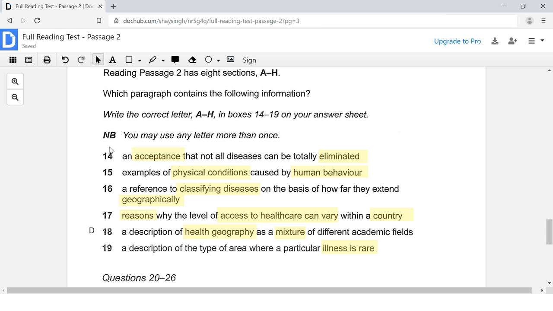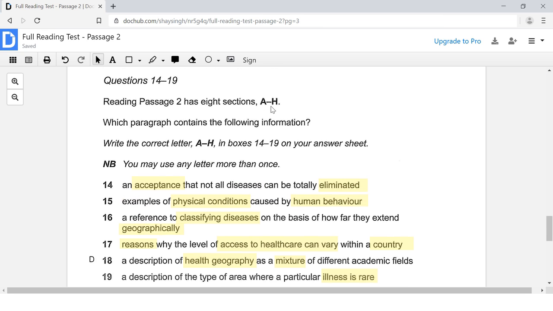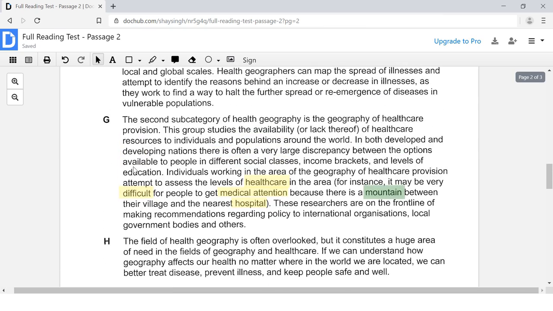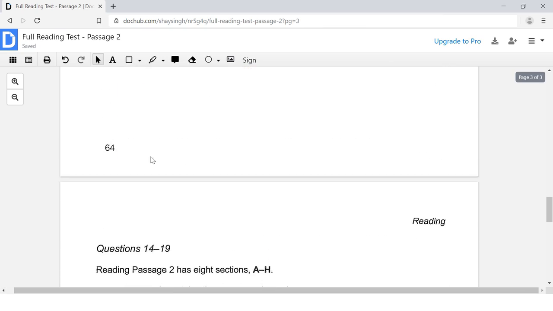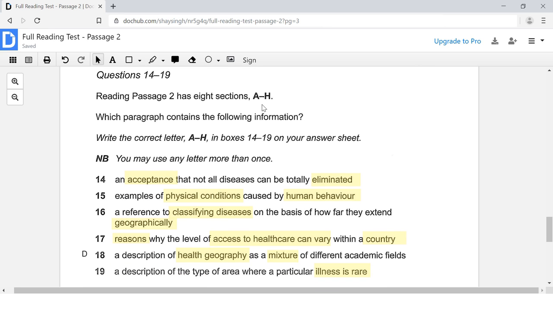By the way, take note that here it does say that you may use any letter more than once. That means that any of the answer choices that we put over here can be used more than once. So right here we have a total of 6 questions and we have paragraphs A through H. So that is basically the whole reading passage, A through H. So that is A, B, C, D, E, F, G, H. That is a total of 8 paragraphs.